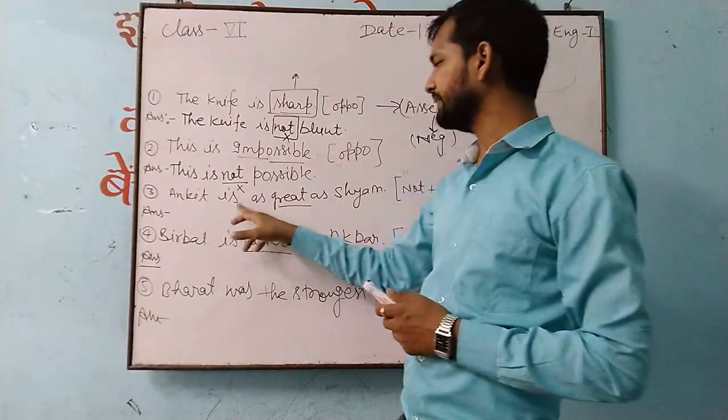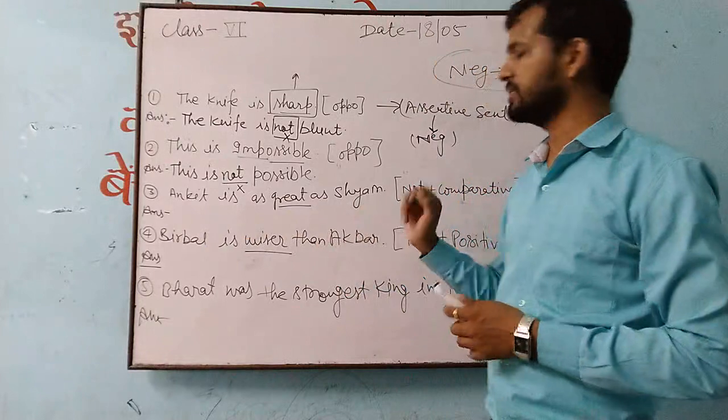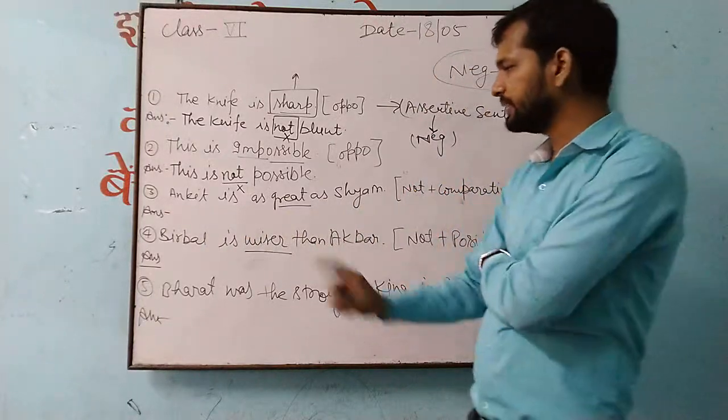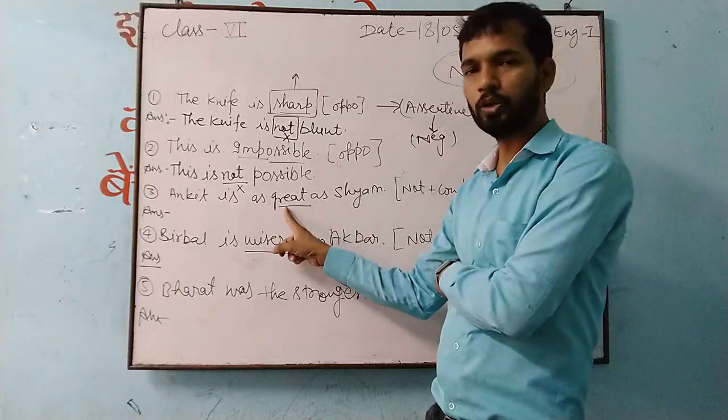So Ankit is as great as Shyam. So this great is positive degree.